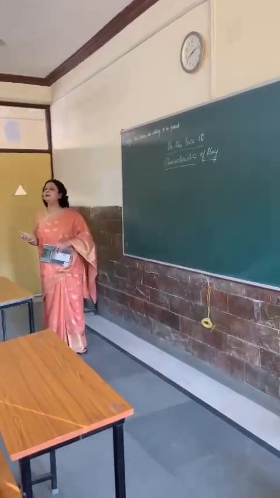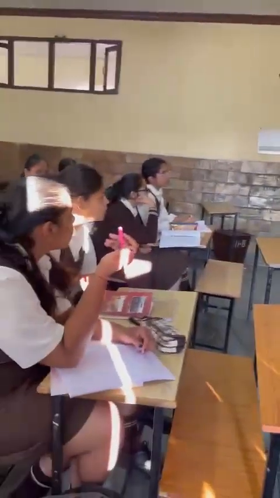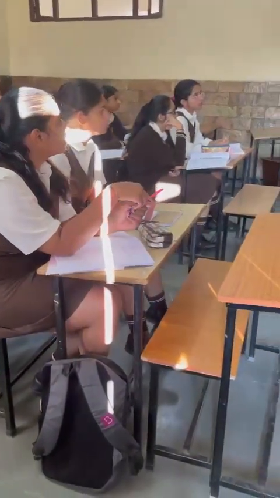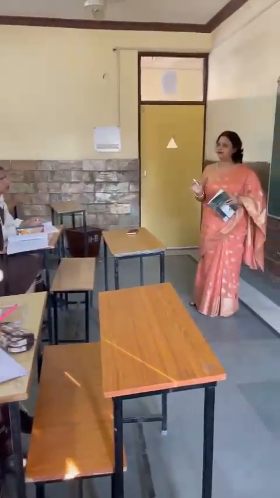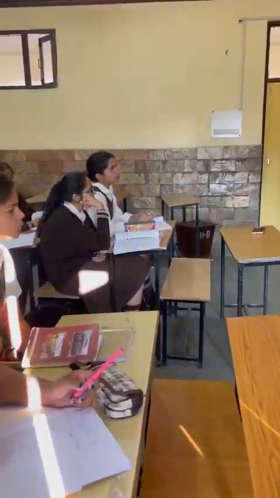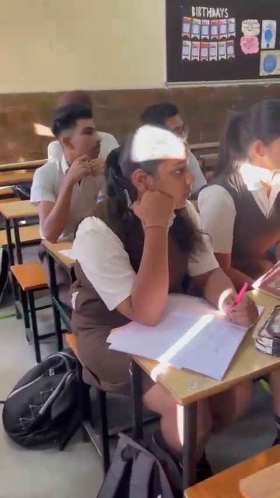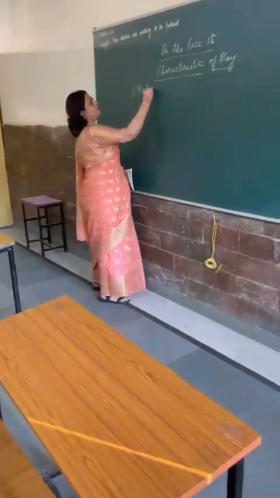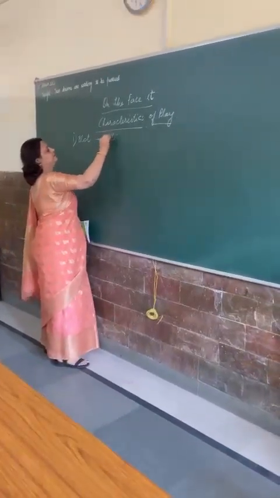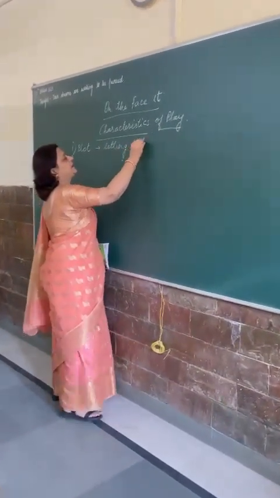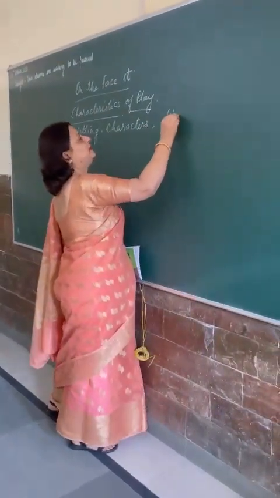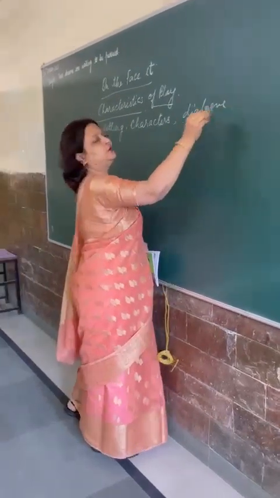What do you mean by a play? When people come together and tell some value through their actions. Is it mainly through actions or dialogues? Dialogues, right? So in a play, the main thing we have is a plot, right? Yes. In the plot, we have a setting. We have some characters, and the characters have some dialogue deliveries, right? Yes. Do you agree with me?